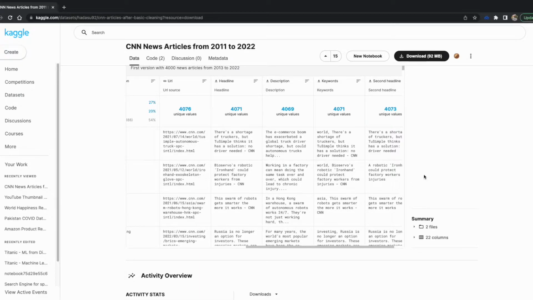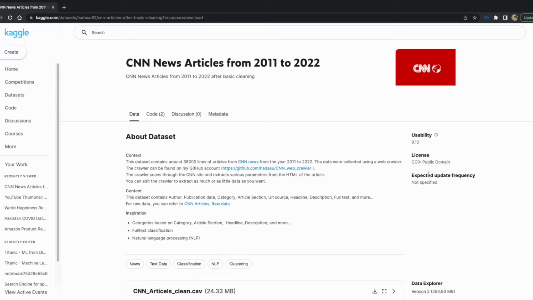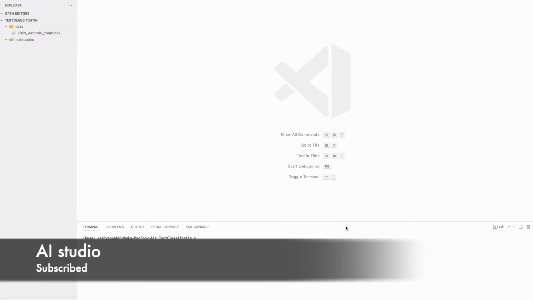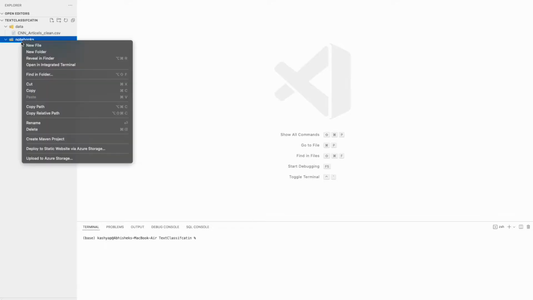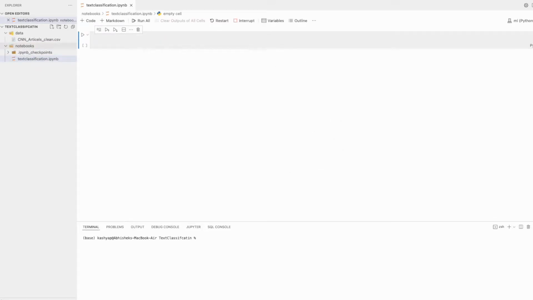So I have downloaded this and kept it in one location. As you can see, I have downloaded and extracted it. In that download, you find two files. Anyone can be used, but I have taken this one for simplicity, right? So let's create a notebook here. I have created a notebook, and then you have to select a kernel.